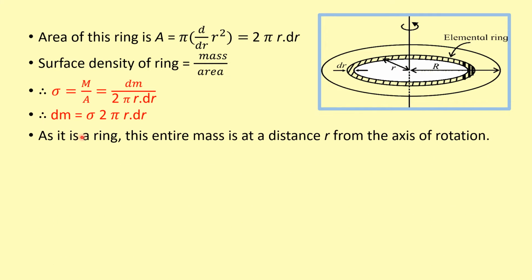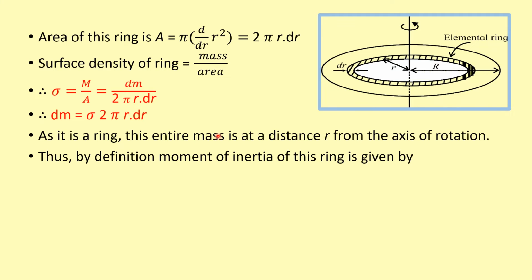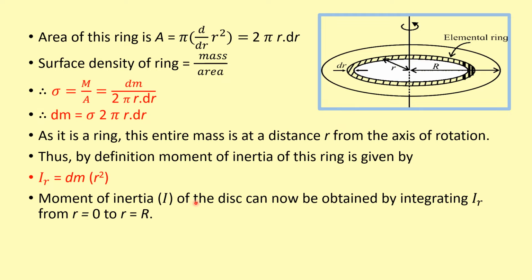As it is a ring, this entire mass is at a distance r from the axis of rotation, and therefore by the definition of moment of inertia, for such a ring the small moment of inertia dI is equal to the small mass into r square, that is dm into r square. So the moment of inertia of a disk can now be obtained by integrating this dI for the radius ranging from 0 to capital R.